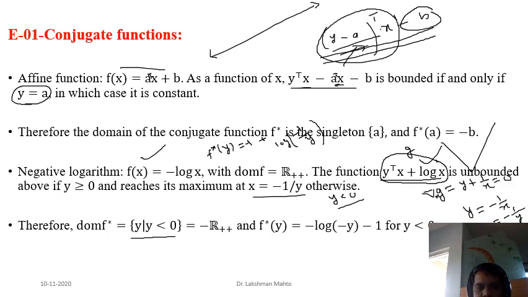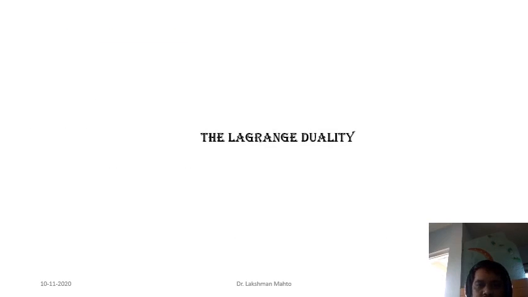So this is the domain, that means a negative real number, and this is your conjugate function. Everything is already written in here. You can observe that. So this is the idea to find the conjugate function of a given function. Now I'm coming to discuss Lagrange duality.